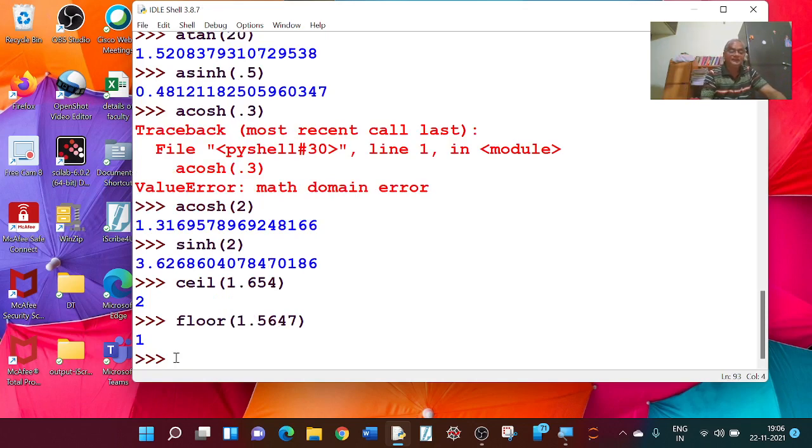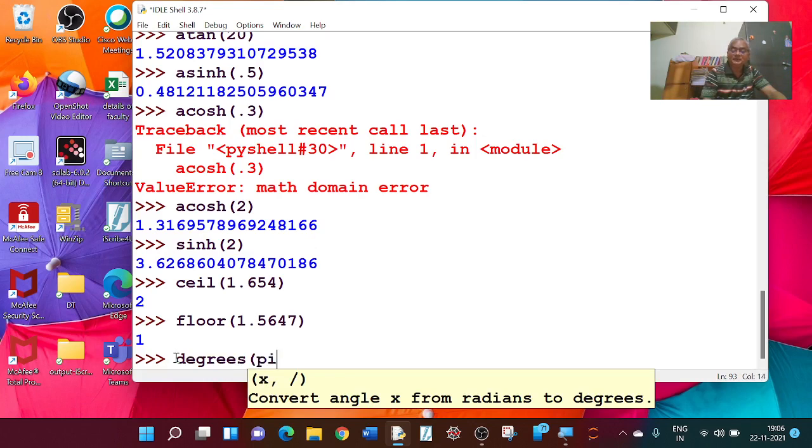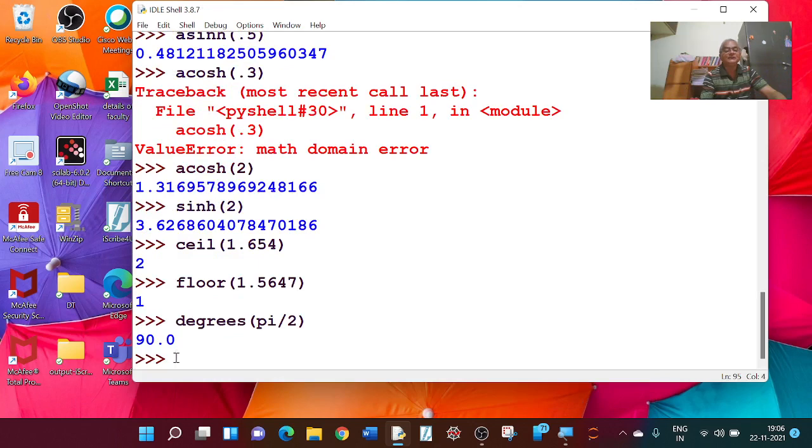And then if I write degrees of pi by 2, this converts radians in terms of degrees. It will be 90 degrees. And one more command converts degrees in radians.